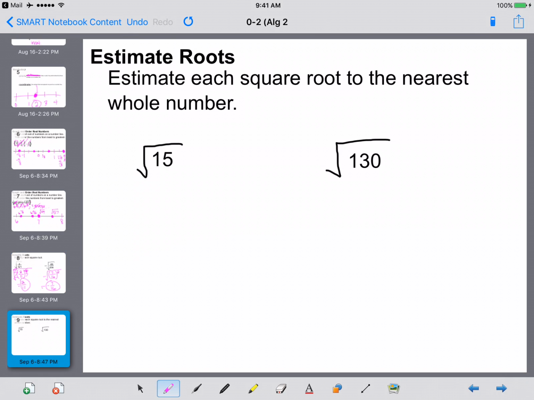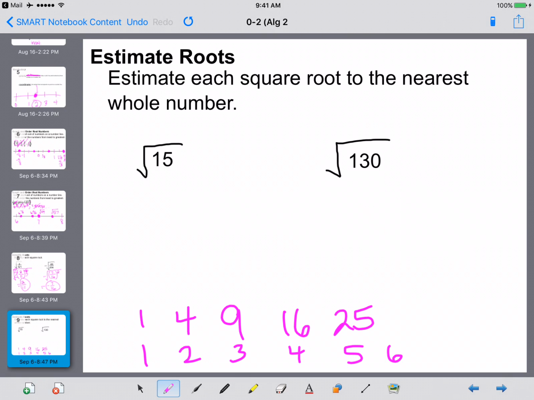And then finally, estimating. So you estimate each square root to the nearest whole number. So the first thing I like to do is kind of write down our perfect squares. So we have 1, 2, 3, 4, 5, 6. Just to start off with. 1 times 1 is 1. 2 times 2 is 4. 3 times 3 is 9. 4 squared is 16. 5 squared is 25. 6 squared is 36.